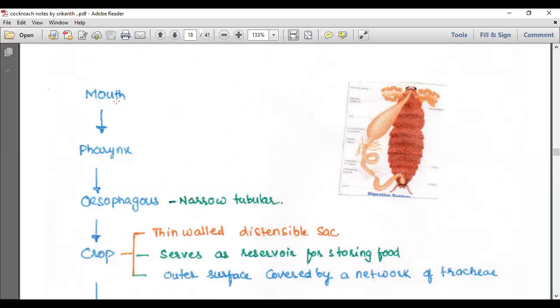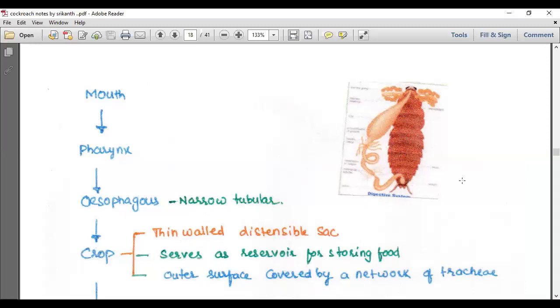We begin with the mouth. Mouth opens into the pharynx. Pharynx opens into the esophagus. Esophagus is a narrow tubular structure. Esophagus opens into the crop. Here it is, the crop. Just follow my cursor. This is the crop.